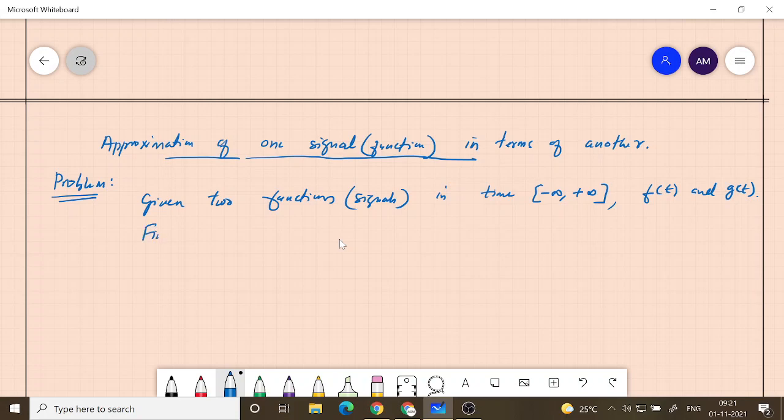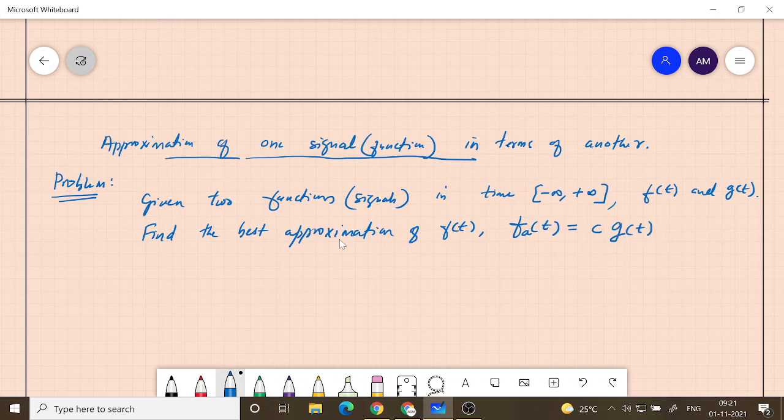Find, the question is this, find the best approximation of f of t. We will call it fa of t is equal to c g of t.